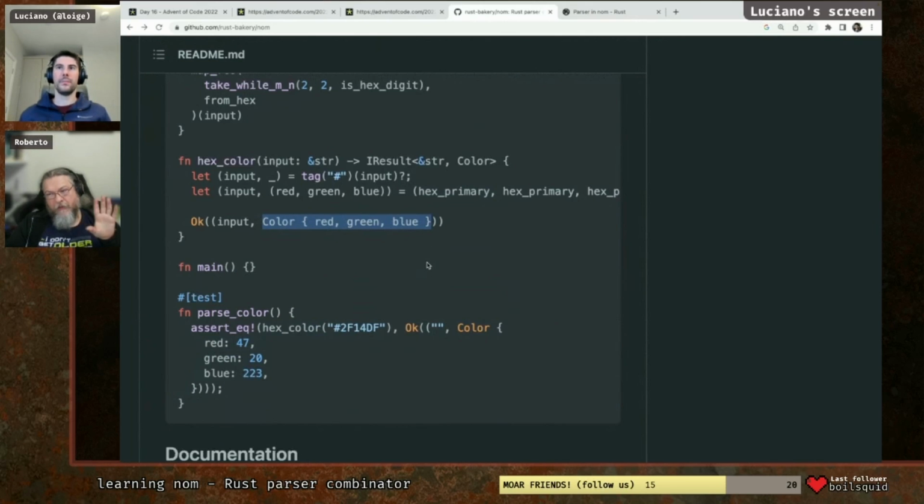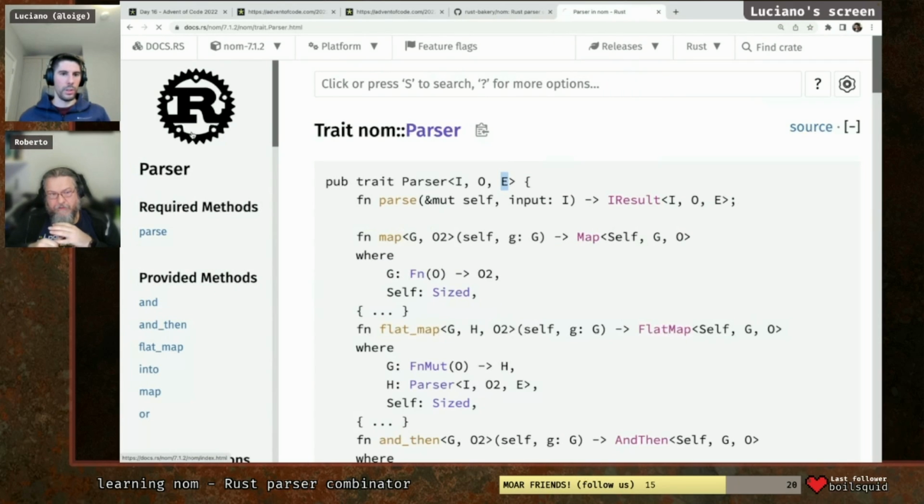Yeah, it's probably a little bit early to ask this, but I'm curious: what happens if you are at a point where, think of a language parser, you can have some stuff that is ambiguous until you look ahead? You can take different rules when parsing, and one will fail and the other one will succeed. Is Nom able to detect this kind of stuff at compile time? Is it throwing an error when compiling? Okay, let me show you here.